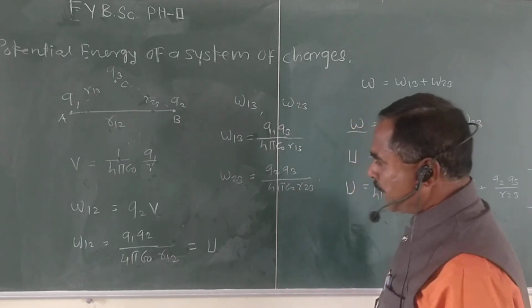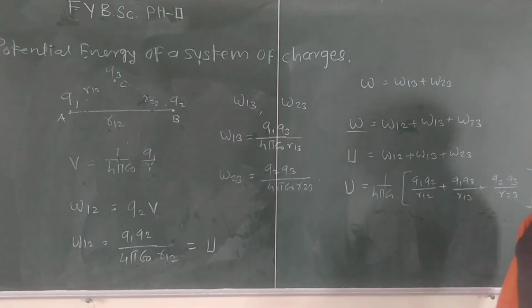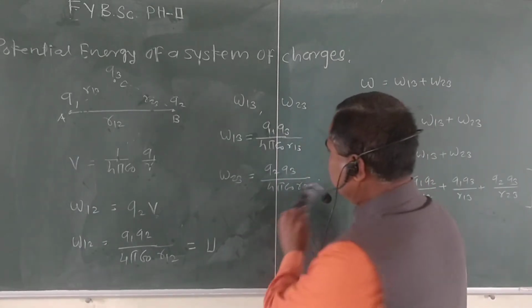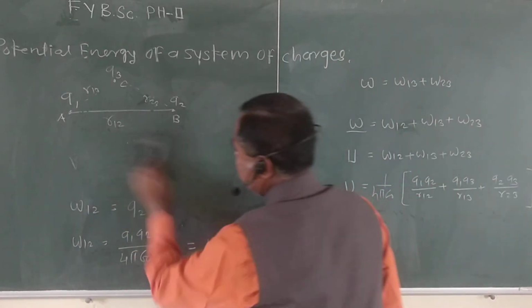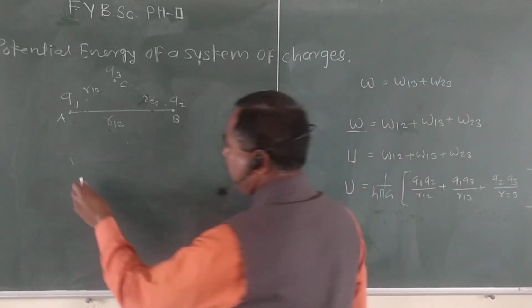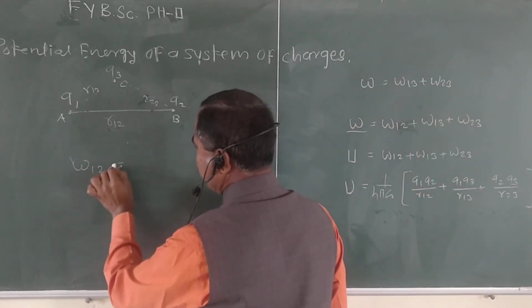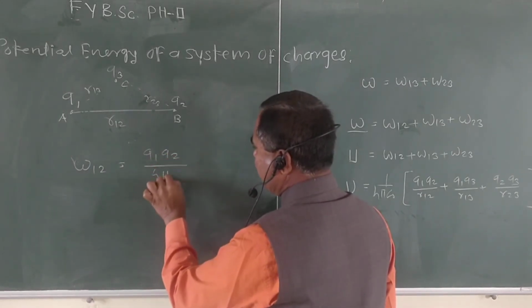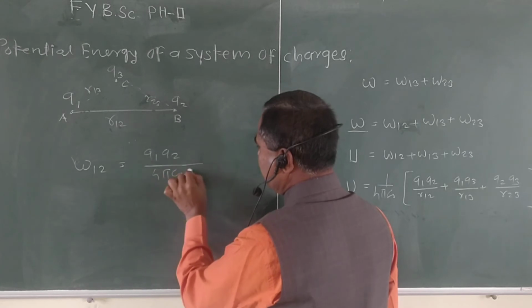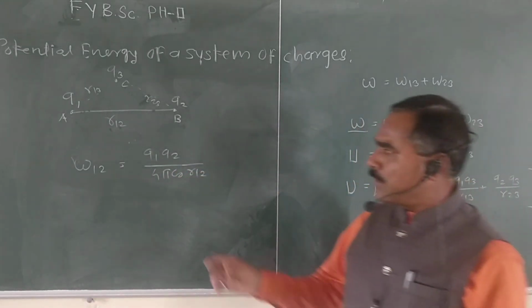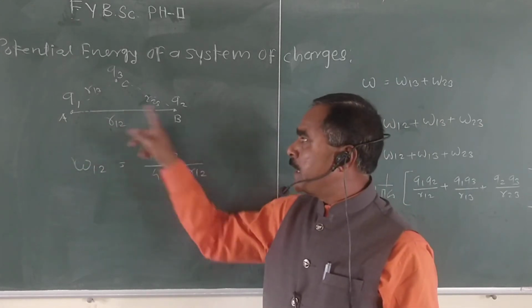Right? Then if we consider the work done, I will write here W12 equal to Q1 Q2 upon 4 pi epsilon naught R12. Here we have considered only 2 charges, Q1 and Q2.